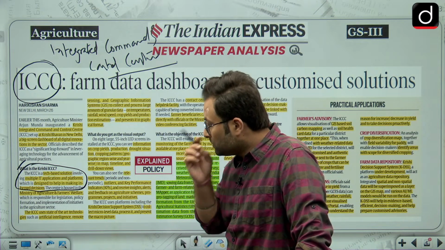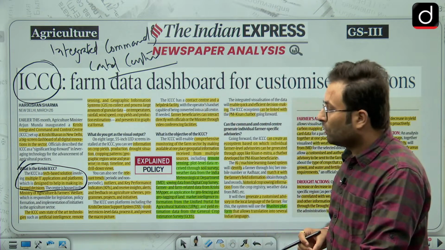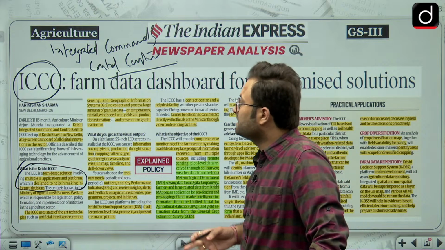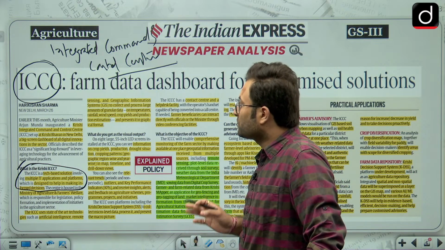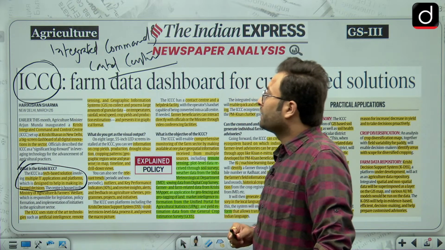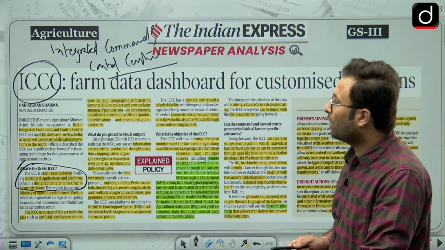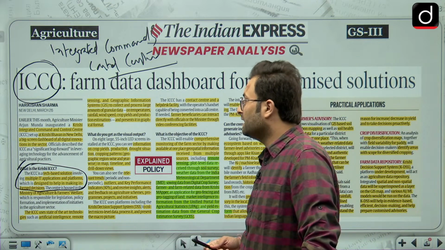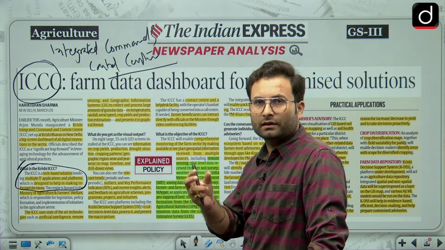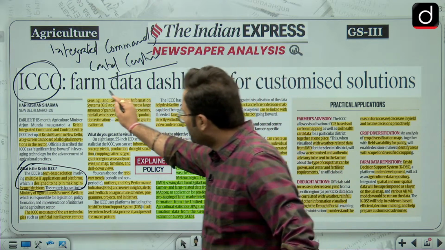The ICCC uses state of the art technology, artificial intelligence, remote sensing, GIS to collect and process large numbers of granular data on temperature, rainfall, wind speeds, crop yield, production estimations, and they will give it to you in graph form, and based on this particular data.